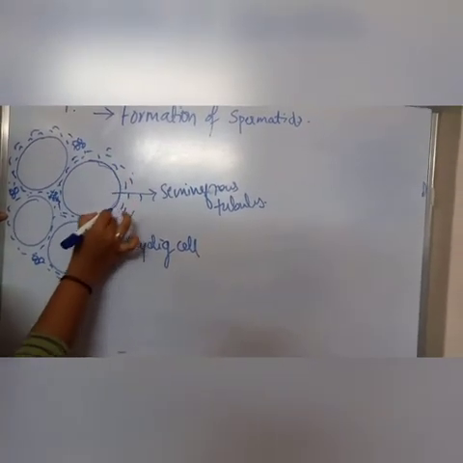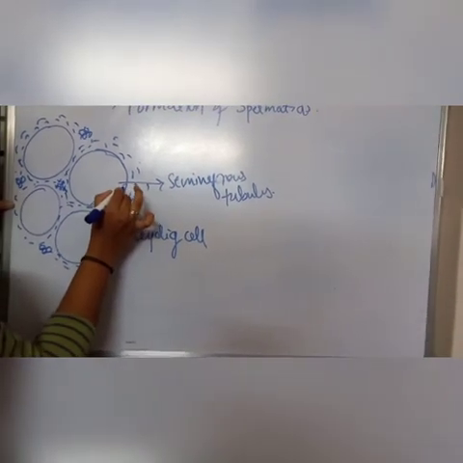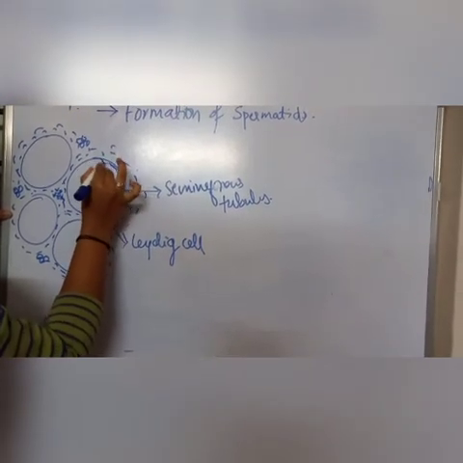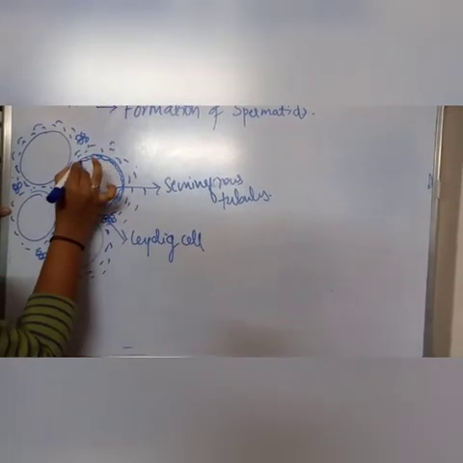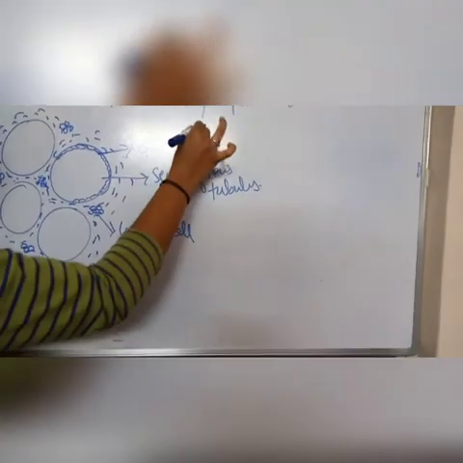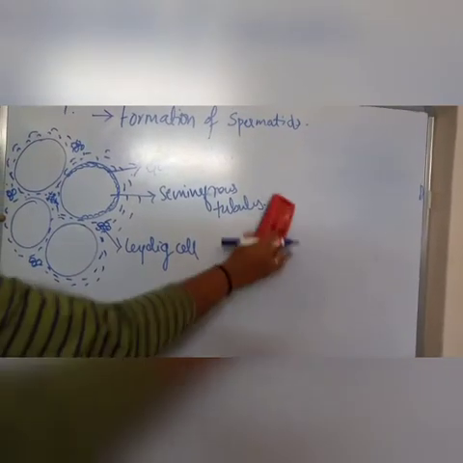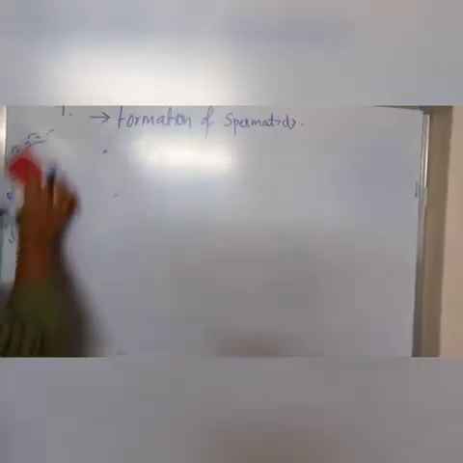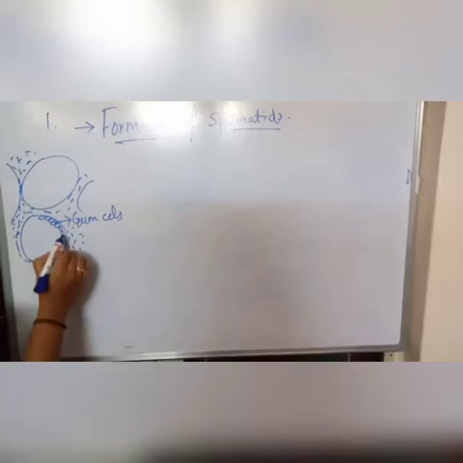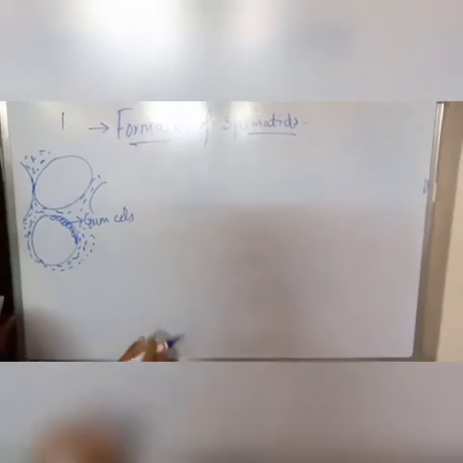These seminiferous tubules are lined with cells. These cells are known as the germ cells. Okay, these are the germinal epithelial cells or the germ cells. This is the basic idea. Let us study the formation of spermatids.